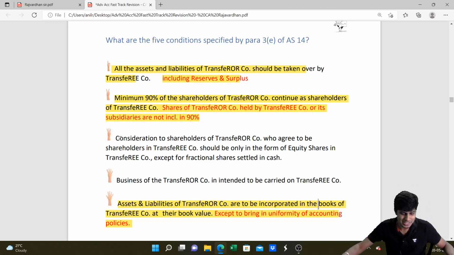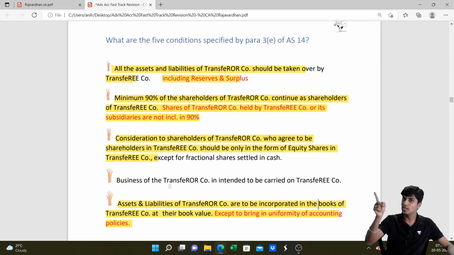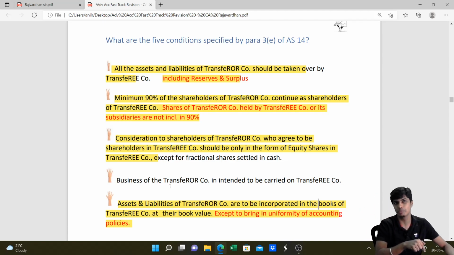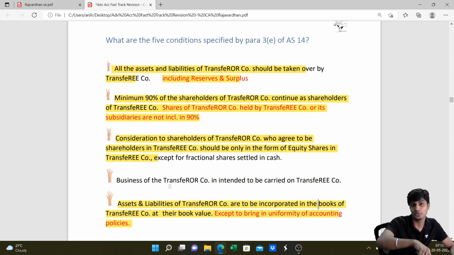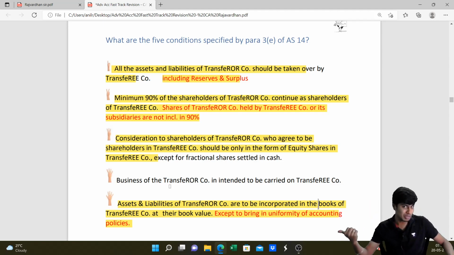Look at this third condition. Consideration to shareholders of the transferor company who agreed to be shareholders in the transferee company should be in the form of equity shares in the transferee company. The old company shareholders are there, no? To them you should give equity shares in the new company. Then they become shareholders in the new company. Minimum 90% of them should continue. If you don't give them equity shares as consideration, or if minimum 90% of them don't continue, then it will not be amalgamation in the nature of merger, it will become amalgamation in the nature of purchase.